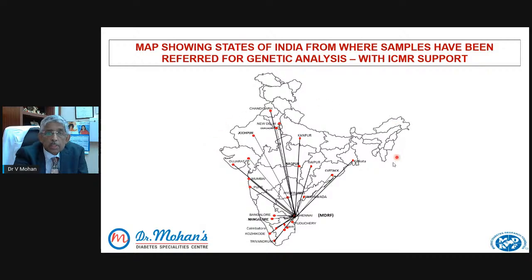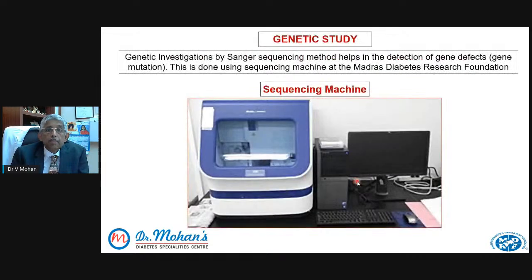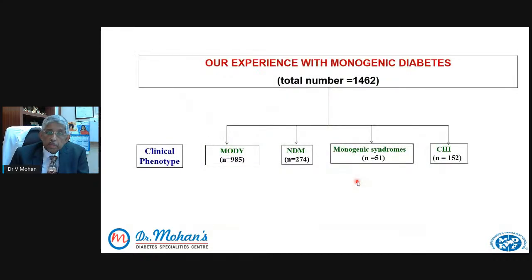Now we get samples, as you can see, from virtually every part of the country. We get blood samples from these children or young adults, and we are able to diagnose whether they have one of these monogenic forms of diabetes and give them the proper treatment. How do we do this? We do it by a genetic test. This is the equipment that we use. It's called Sanger sequencing, and this is done at the Madras Diabetes Research Foundation.